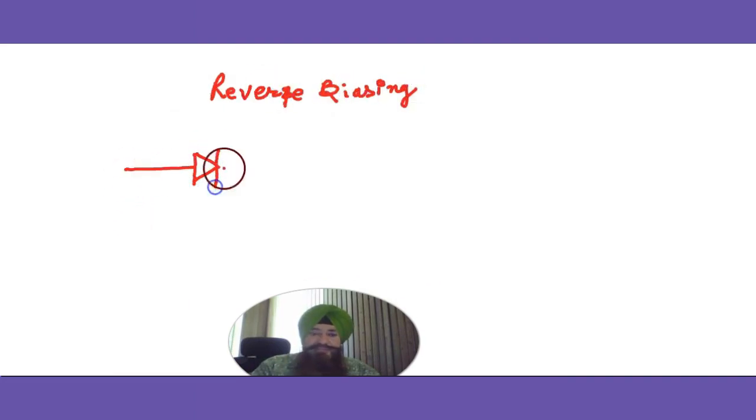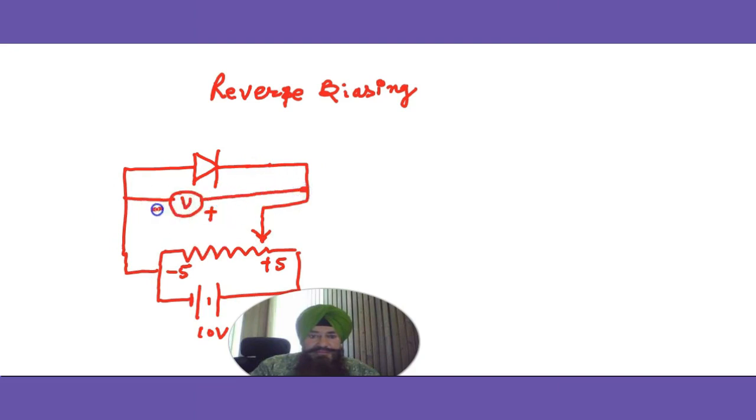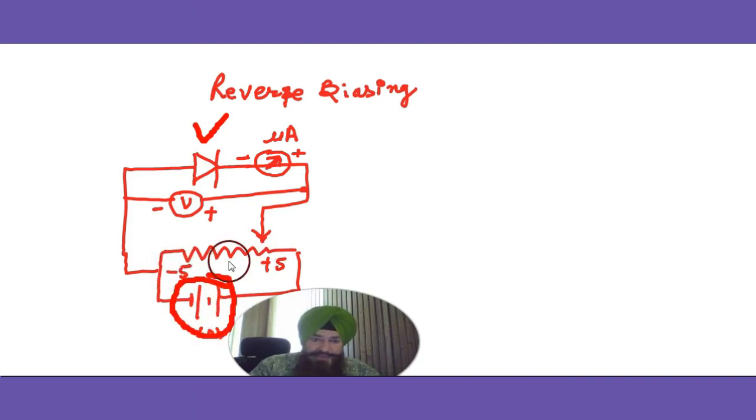Now we come to the reverse bias. PN junction, there's a potential divider arrangement. This is a PN junction diode. P is connected directly to the negative, -5. This is 10 volt, -5 to +5 is distributed.